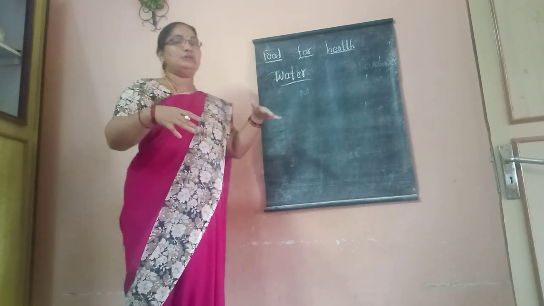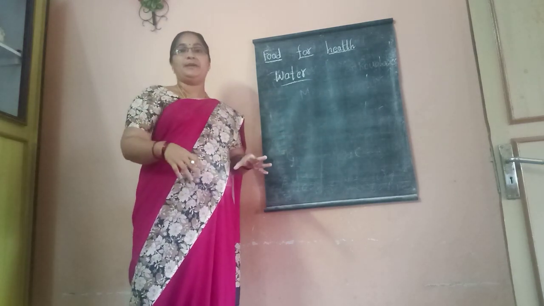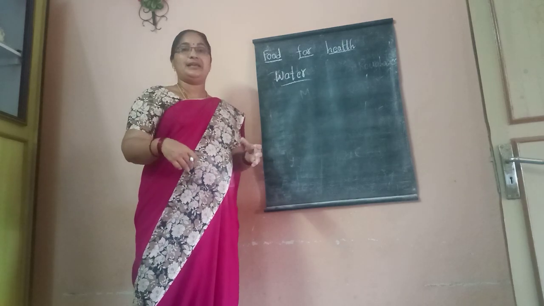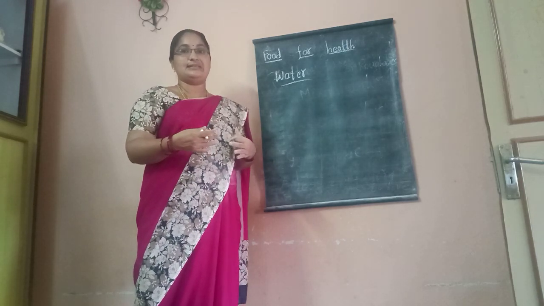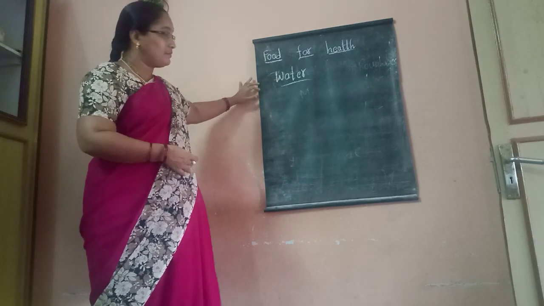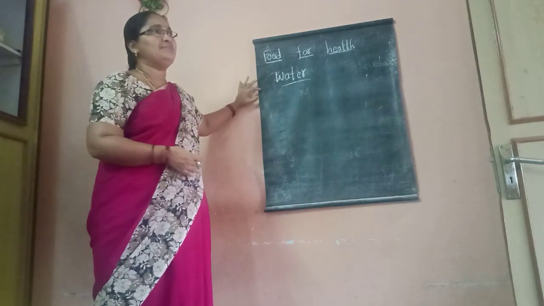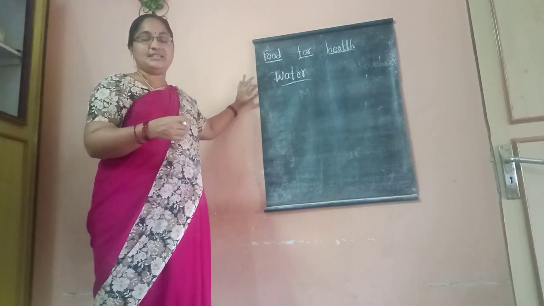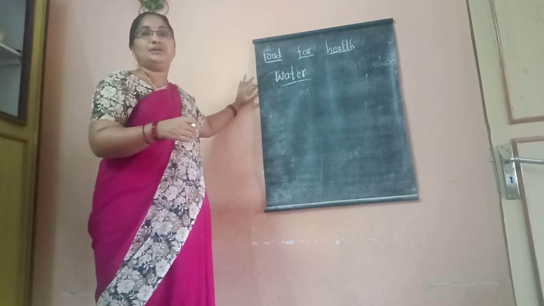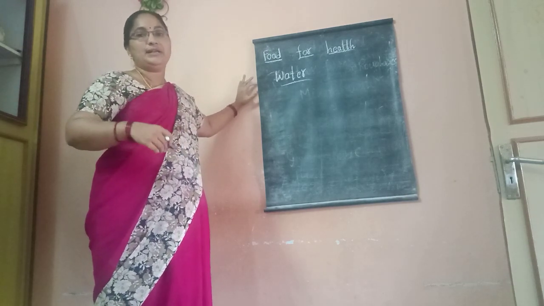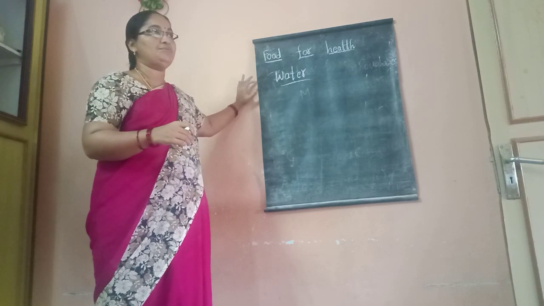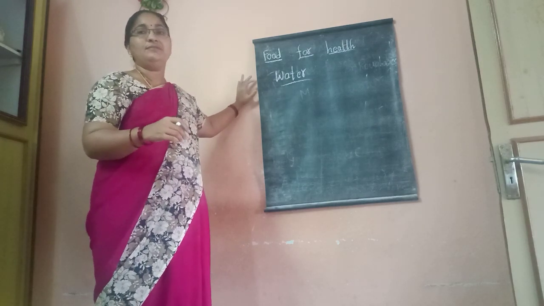It is helpful in many metabolic processes in our body like blood circulation, excretion, and digestion. In the excretion process, it helps in the excretion of waste from our body in the form of urine and sweat.